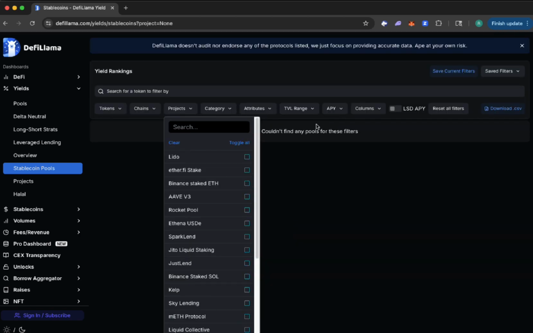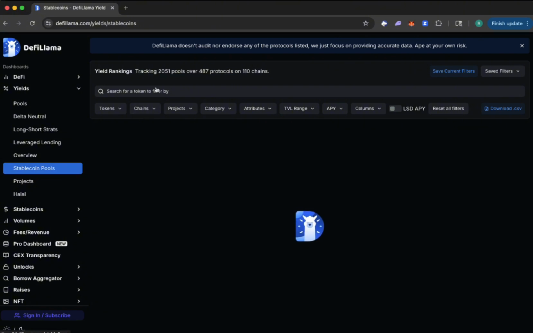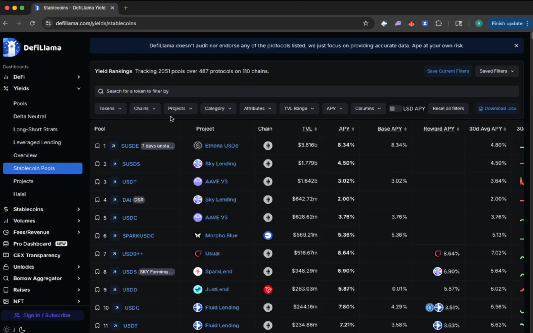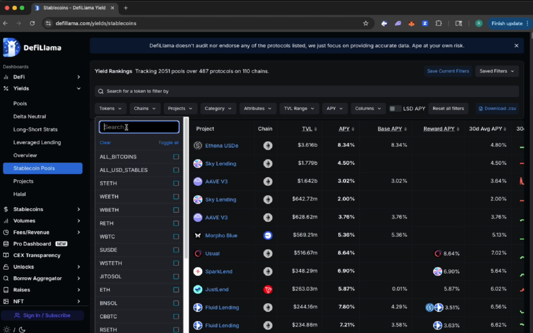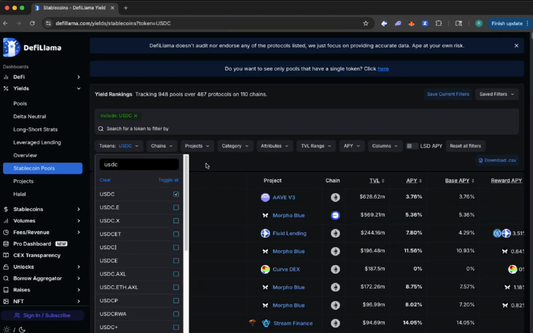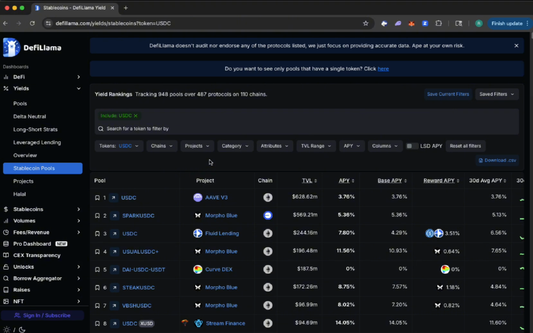We can clear those as well. Let's refresh this page. And then you can also take a look at things by tokens. So say, for example, you only want to hold USDC in your portfolio because you think it's the safest stablecoin token. You just don't want to mess with any other tokens. You don't care to mess with some of the more risky tokens. You can look only on USDC here.